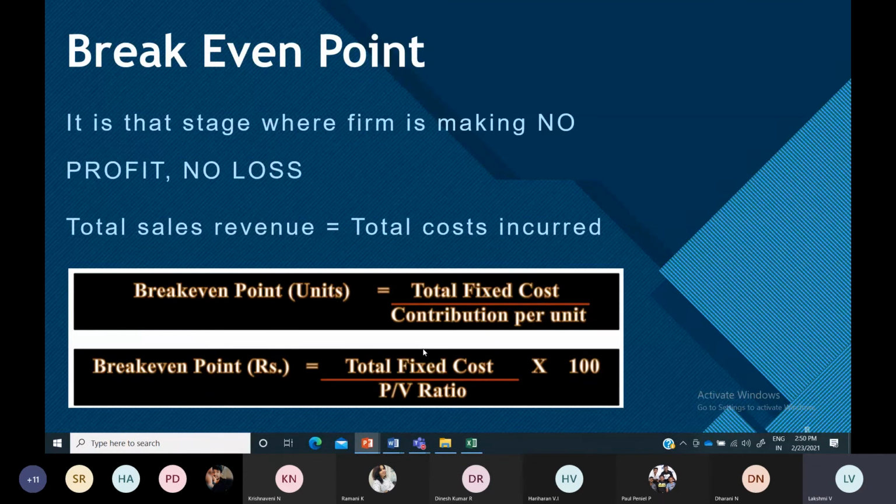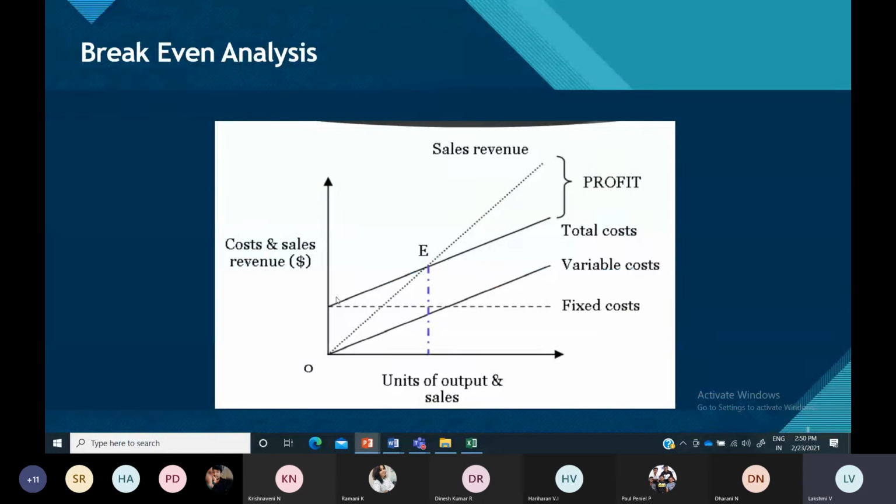Now, how do they obtain the break even point? This is the graph or chart that shows you the break even analysis. They have taken output and cost, and you know that the fixed cost always remains constant, whatever the level of activity. Your total variable cost starts from the origin, and your total cost will start from here. This you would already have dealt with in your economics.